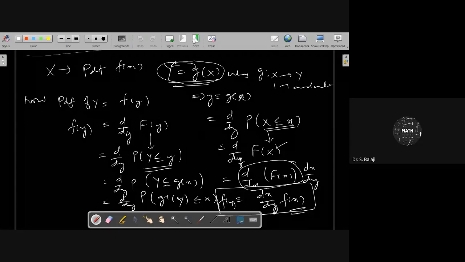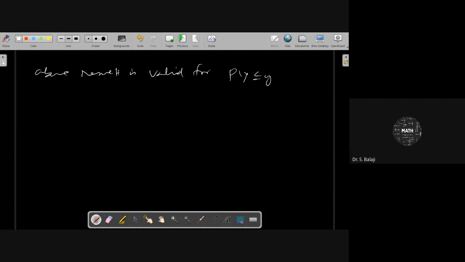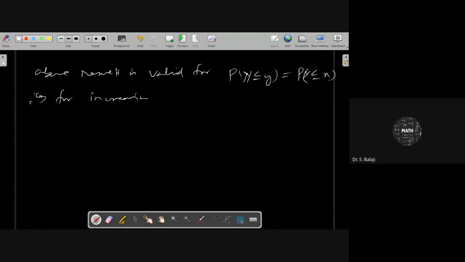That is, the above result is true. The above result is valid for probability of Y less than or equal to y equal to probability of X less than or equal to x. That is for an increasing function. Increasing function, it is suitable. X less than or equal to x, and also Y less than or equal to y. In that type of increasing function, as x increases, y also increases. For that type of function it is suitable.